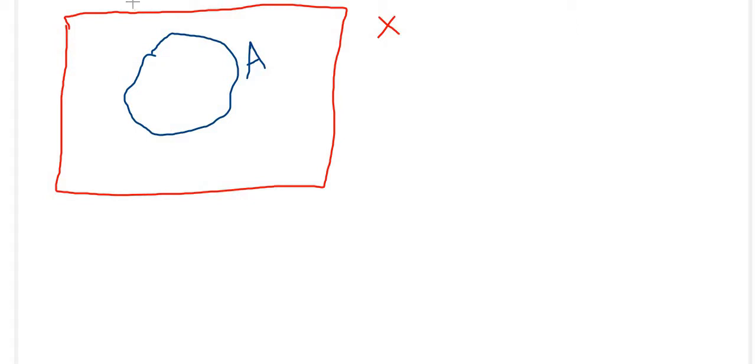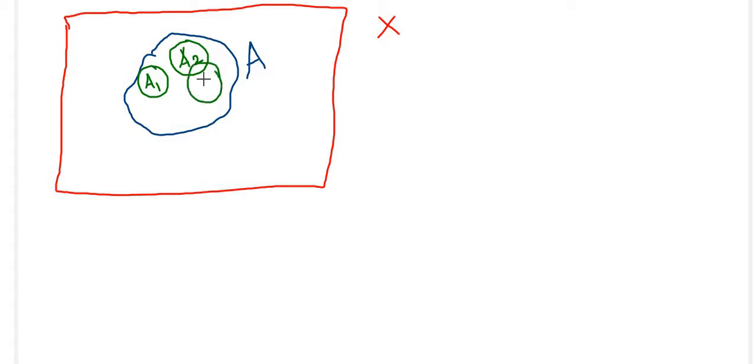Interior of A is equal to the union of all open sets contained in A. So for that purpose we have to consider all open sets contained in A. Suppose this is A1, and A1 is an open set contained in A. Next, suppose this is A2, and A2 is an open set contained in A. Next one is suppose A3.